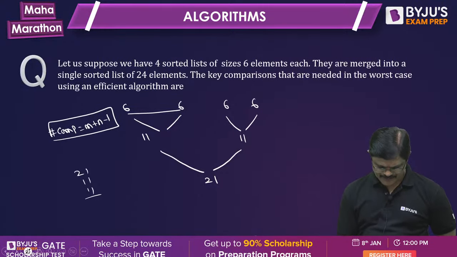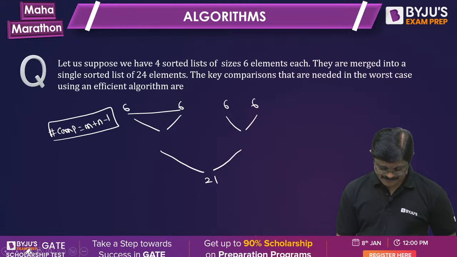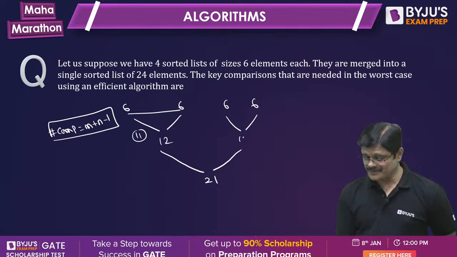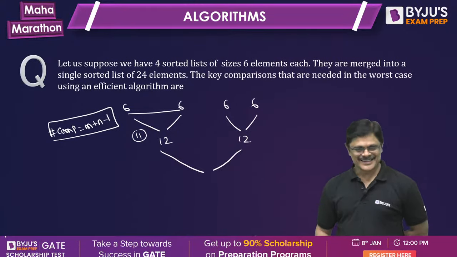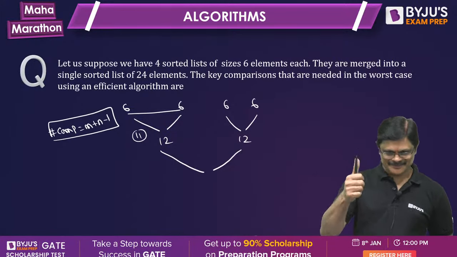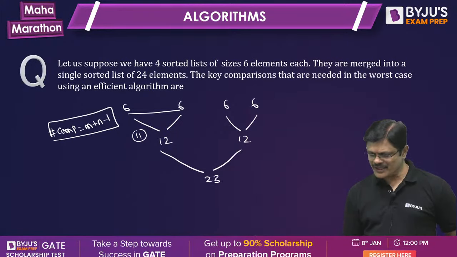Oh, okay. Oh, sorry. Yeah, I understand. Sorry, my mistake. Yeah, so it is 11 comparisons, for 12. You are correct. I was thinking somewhere else. So here it is 24 minus 1, that is 23 comparisons required.